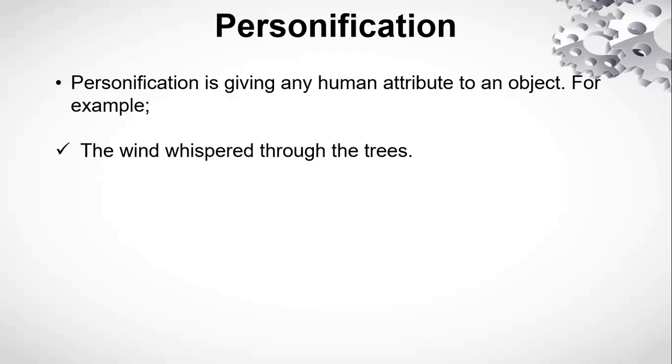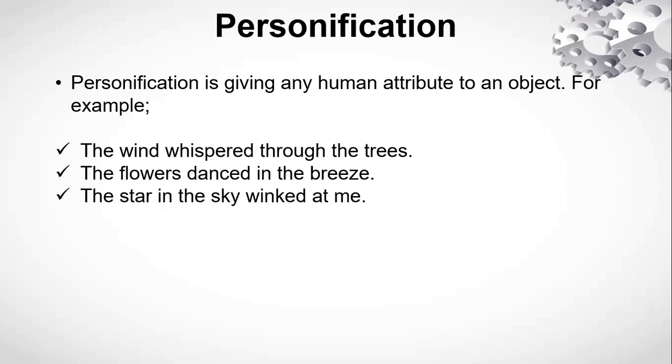Now here, do you believe a wind can whisper? But here we have shown this quality of human beings, this characteristic, whispering. It means the wind whispered. This is an example of personification. The flower danced. Dancing is a human attribute, not an emotion, right? So the flower danced, this is personification.